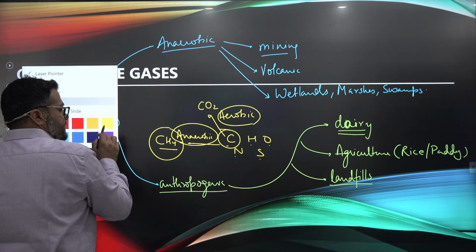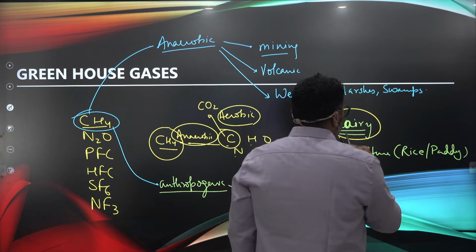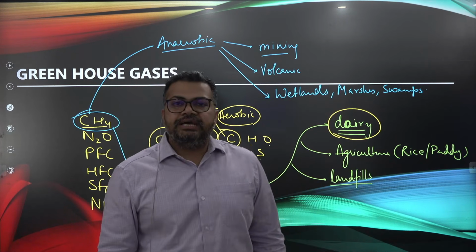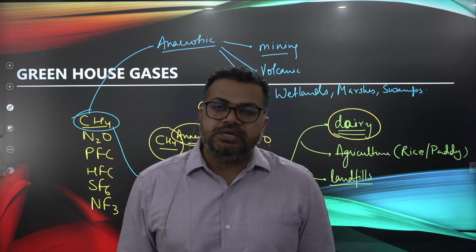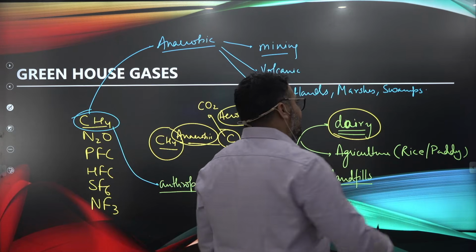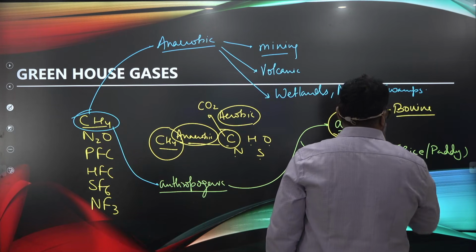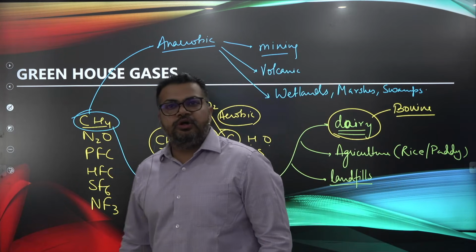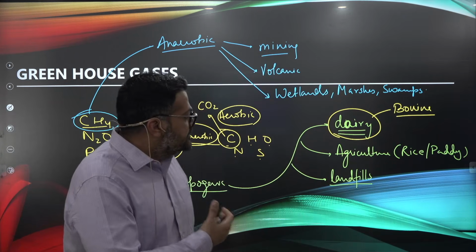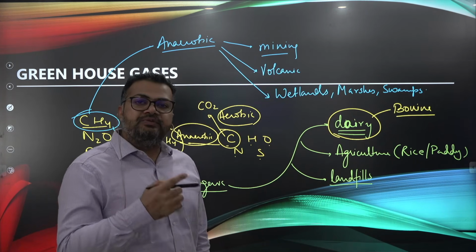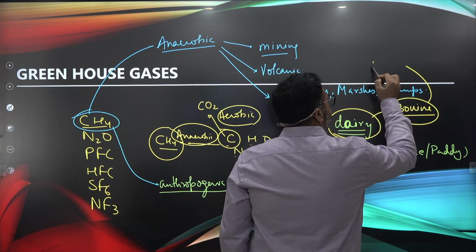Now guys, look at this. Dairy, how does dairy contribute to methane emissions? So guys, when you look at most of the dairy animals, cows, buffaloes, we often call them bovines. Bovine is a word that is often used for identifying cow-like animals. Sheep-like animals are called ovines, just for your knowledge. So cow-like animals are called bovines. Now the thing with bovines is, bovines are mostly ruminant cattle.